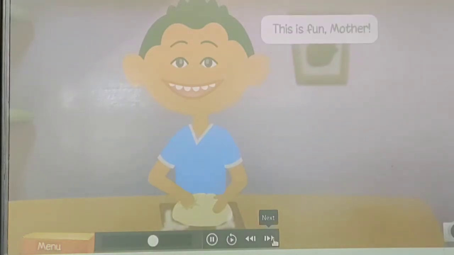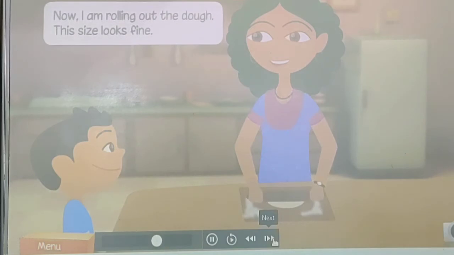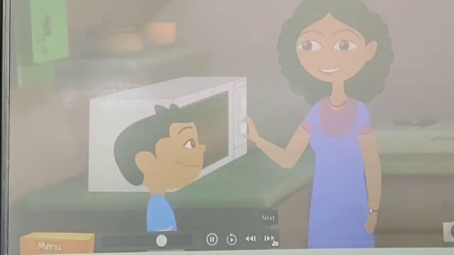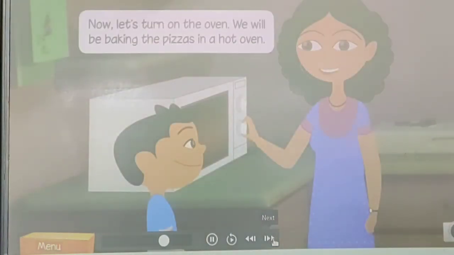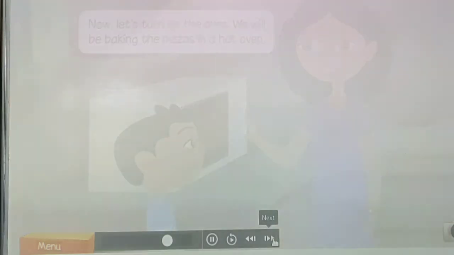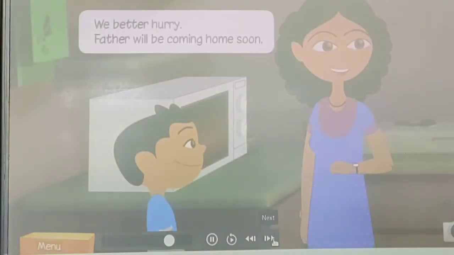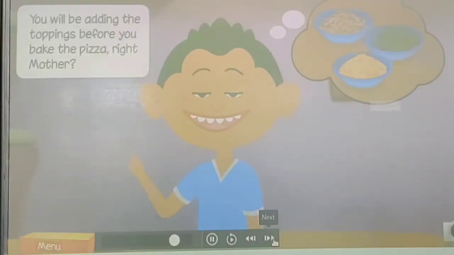This is fun, mother. Now I'm rolling out the dough. This size looks fine. Meat before you make the pizza, right, mother?